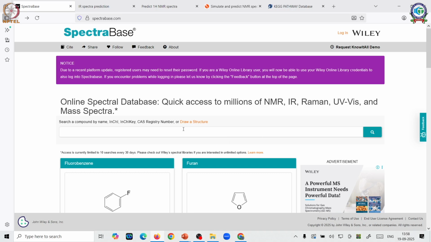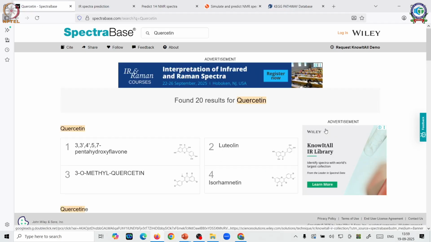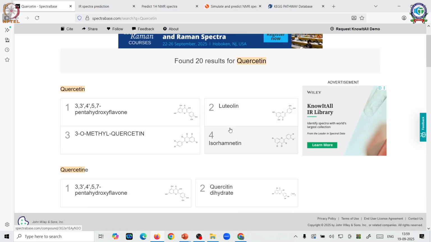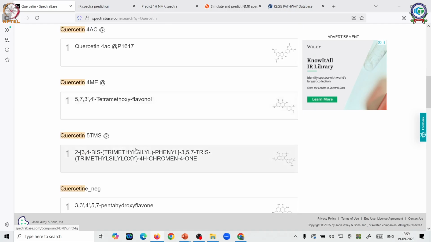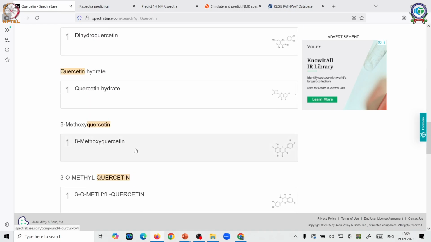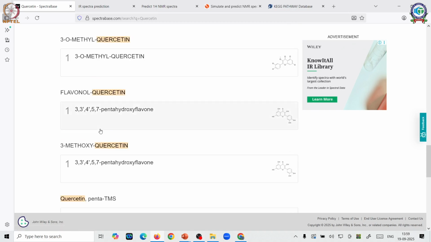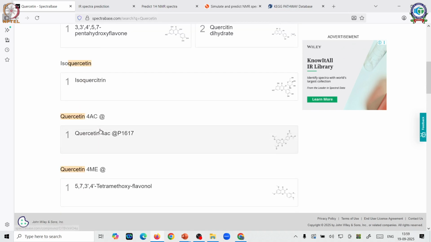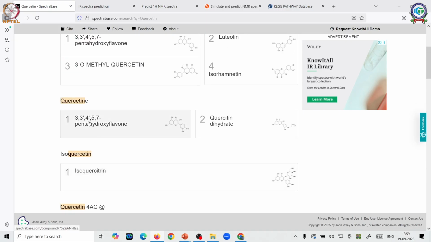Okay. So let's quickly try to search our same molecule, and that is quercetin. When I put my query as quercetin, the spectra base is suggesting a molecule. It is also trying to give me analogues. So these are all the compounds that it has come up with. Not only will you get quercetin, you will get all the hits wherever this word quercetin appears, even if it is a sub part of the name or the nomenclature. So let's see our molecule quercetin. This is quercetin dihydrate, and this is your quercetin. I am just clicking on this.